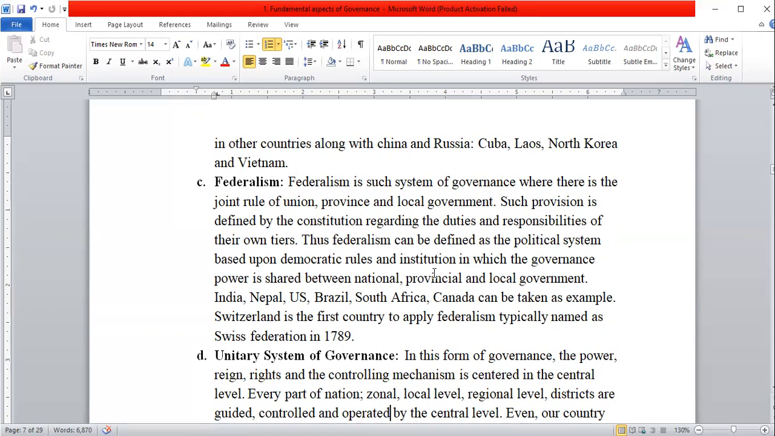In our constitution also, there are some schedules. They have defined the rights, duties, and functions of different tiers of government. This type of governance system is practiced by India, Nepal, the US, Brazil, South Africa, Canada, Switzerland, etc. These countries are following the concept of federalism. So the exact opposite of federalism is the unitary system of governance.